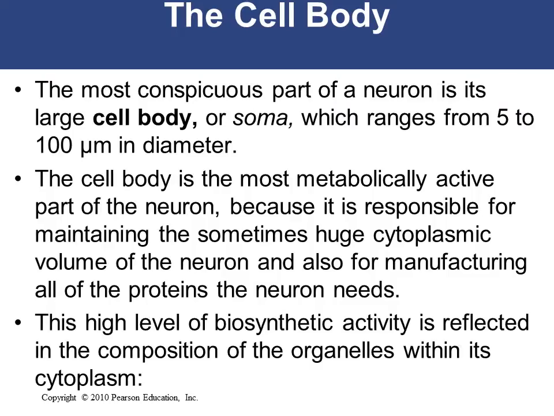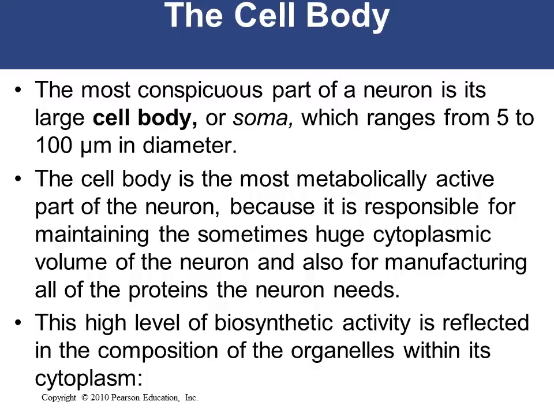So the cell body. The cell body is the most conspicuous part of a neuron, and it ranges from 5 to 100 micrometers in diameter. They are metabolically active, and they are responsible for maintaining the cytoplasmic volume of the neuron, and also for synthesizing the proteins the neuron needs.